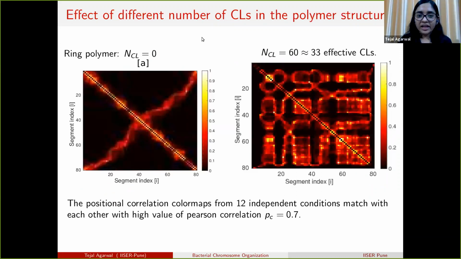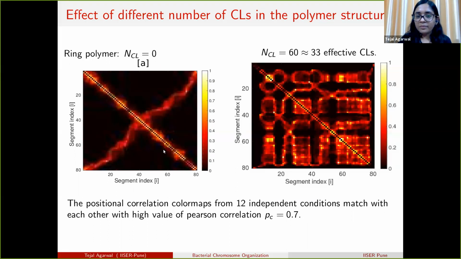So next we calculate the positional correlations again. If we do not incorporate any crosslinks, then we are not getting any off diagonal points, but we are just getting two diagonals, which means that the polymer is linearly organized along the length of the cylinder.